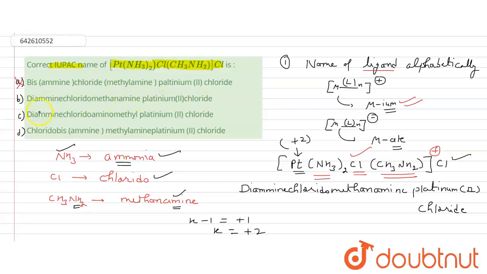In option C, diamine chloridoaminomethyl, there is aminomethyl, and platinum 2 chloride. And this is chlorido bis amine methyl amine platinum 2. The name we have written is diamine chloridomethanamine platinum 2 chloride. So according to this, our correct answer will be option B. In this way, option C and option D are the wrong answers. We are left with option B, in which the IUPAC name of this coordination compound is diamine chloridomethanamine platinum 2 chloride.